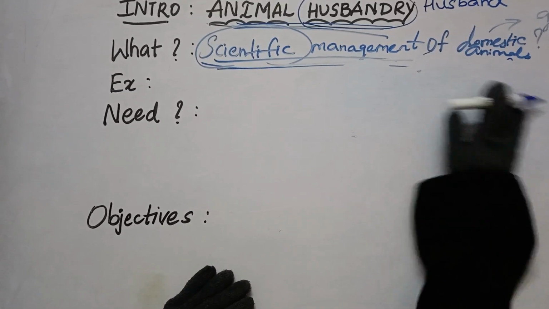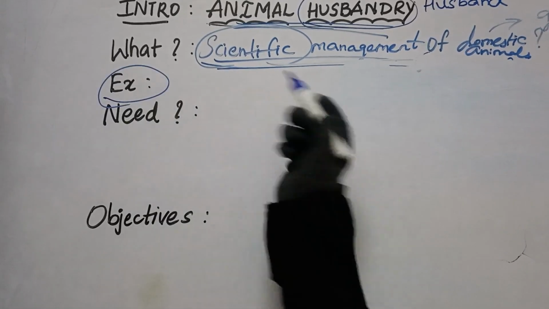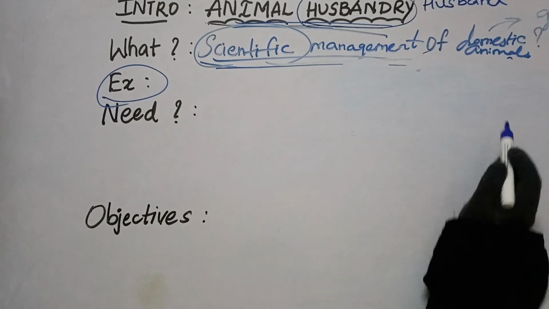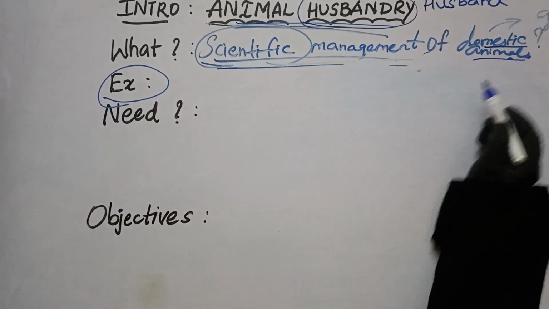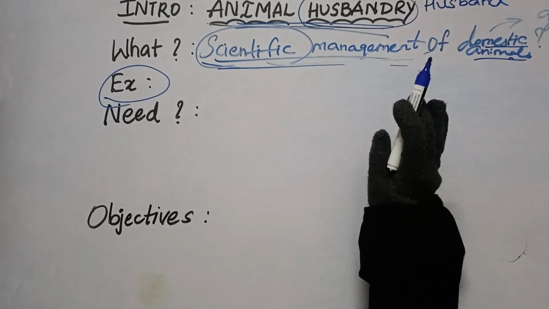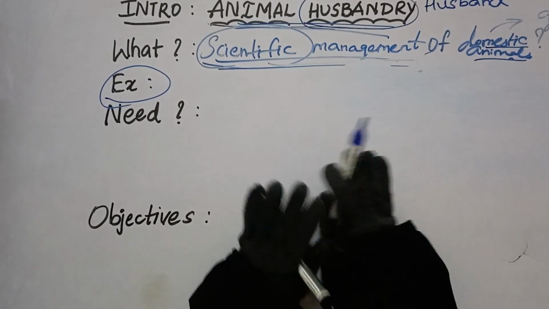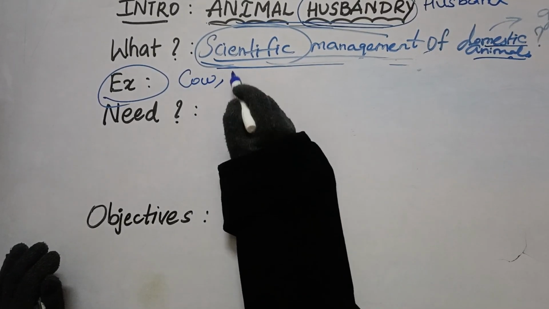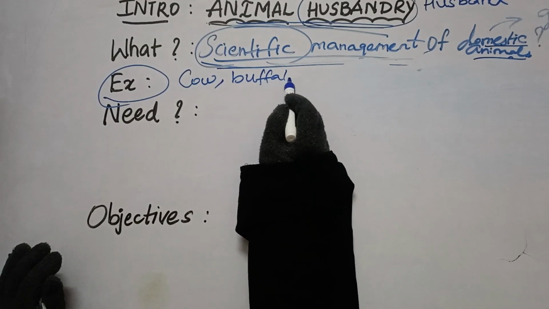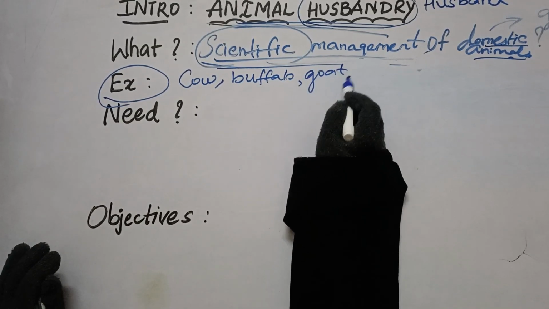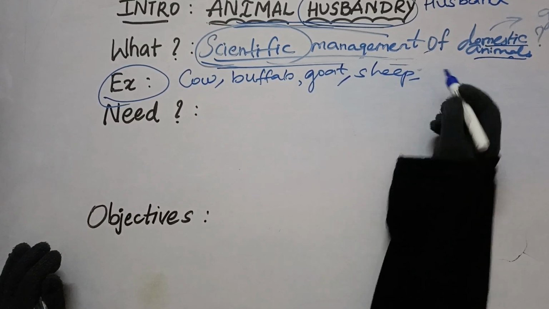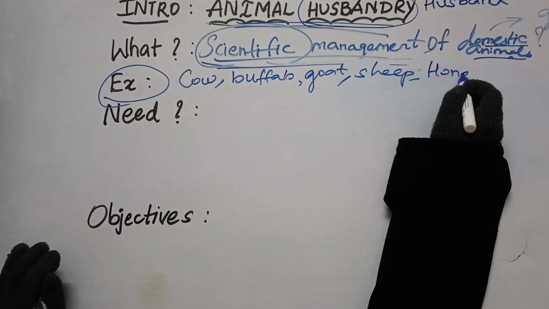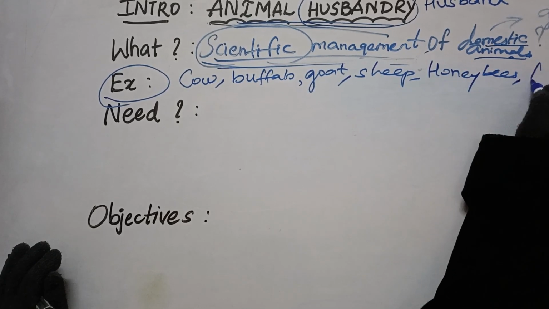Moving ahead, what are the examples of animals? Here I have written one thing: domestic animals. In animal husbandry, we are only going to take care of domestic animals, not the wild animals. Examples of domestic animals are cow, buffalo, goat, sheep, honeybees, fish.